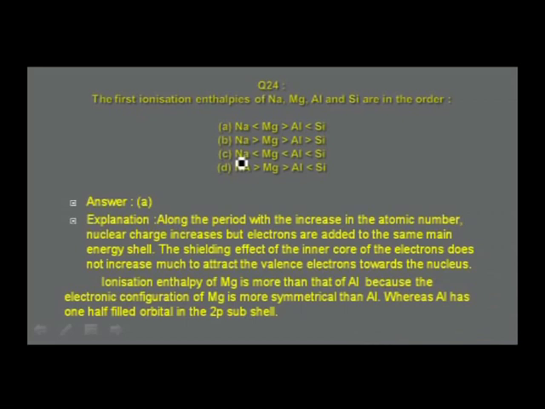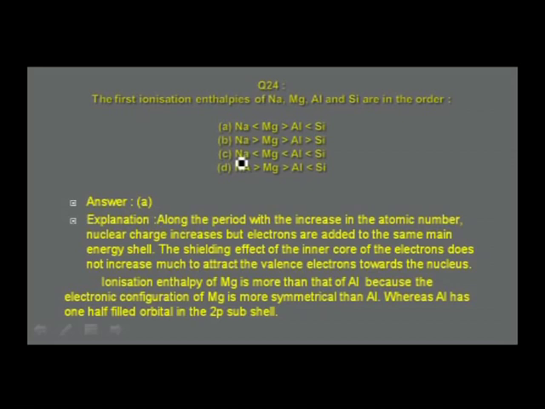Let me read out the second para there. Ionization enthalpy of magnesium is more than that of aluminum because the electronic configuration of magnesium is more symmetrical than aluminum. For magnesium, the electronic configuration is 1s2, 2s2, 2p6, 3s2, whereas for aluminum, it is 1s2, 2s2, 2p6, 3s2, 3p1, you may say, or 3px1.